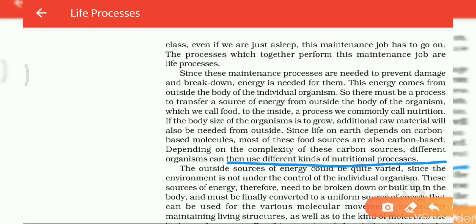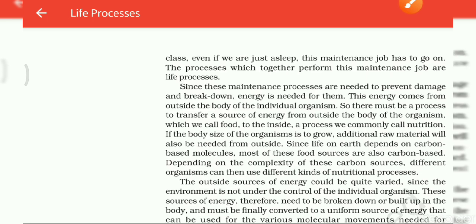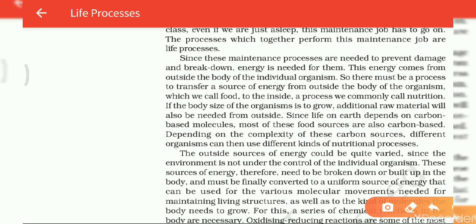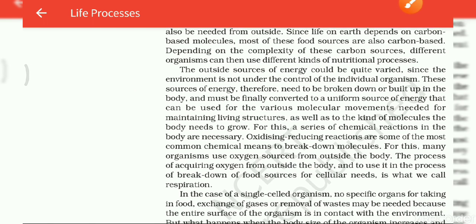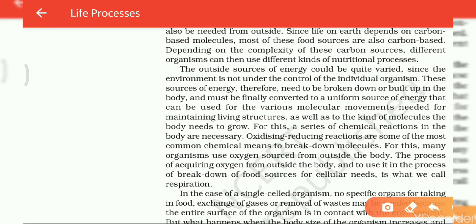I hope, students, you understand this paragraph. Now move to the next paragraph. The outside sources of energy could be quite varied. Quite varied means they change. I told you about herbivorous, carnivorous and omnivorous.